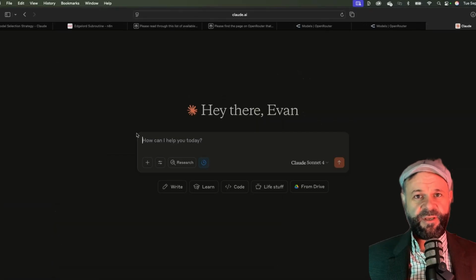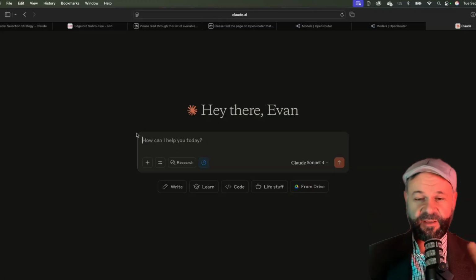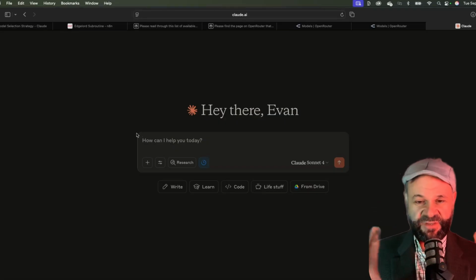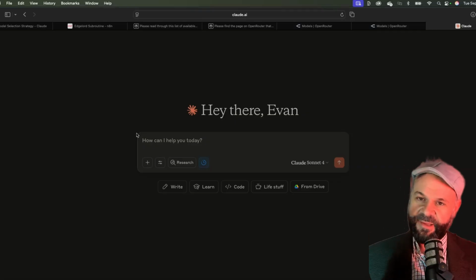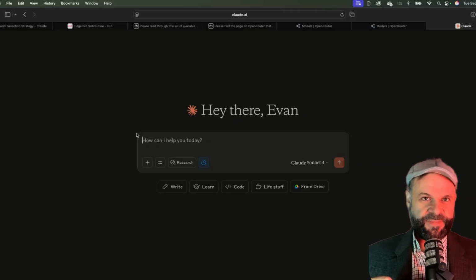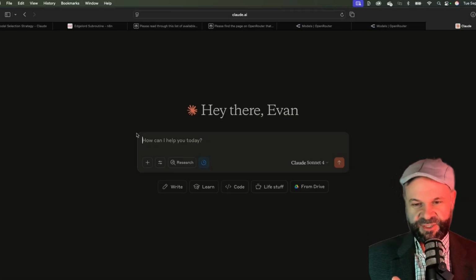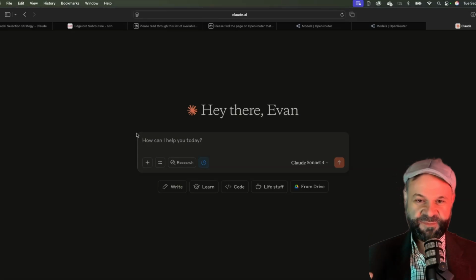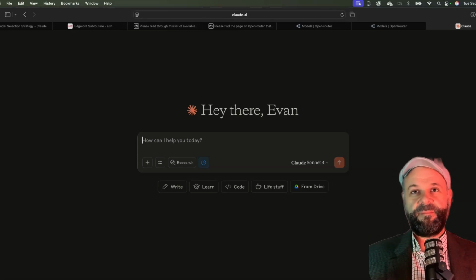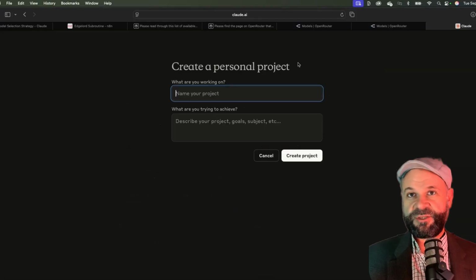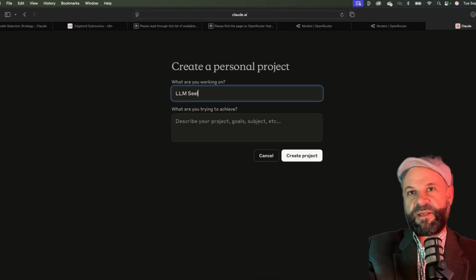Most LLMs that are on the chatbot format have projects where you can set up a project where you have specific context for that specific task. In this case, I'm going to use Claude, but there's a lot of them out there. You could do the same thing in GPT. I'm just using Claude because it's my favorite for this task, and because I have a paid subscription. Projects, new project, LLM selector.